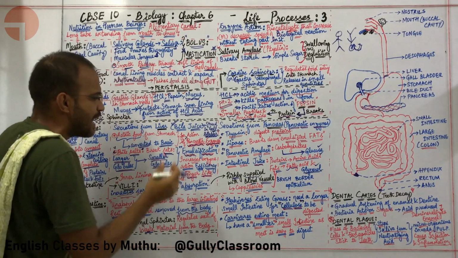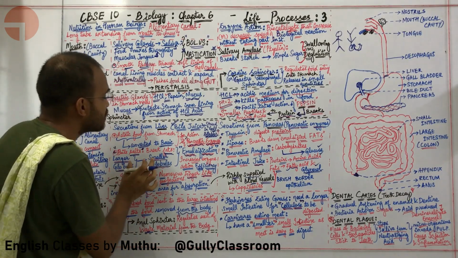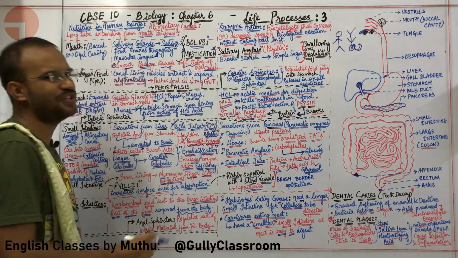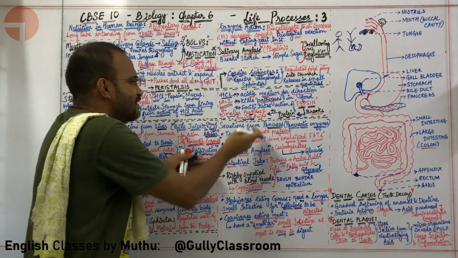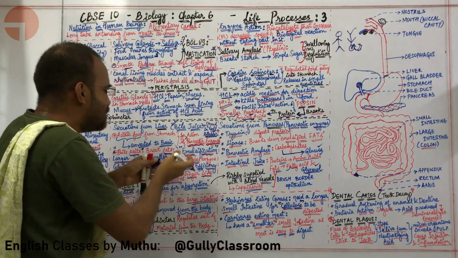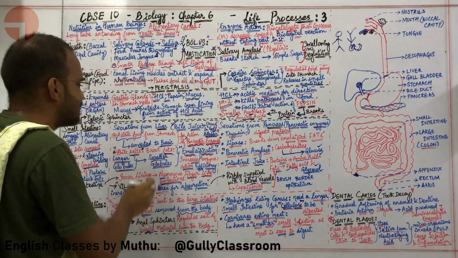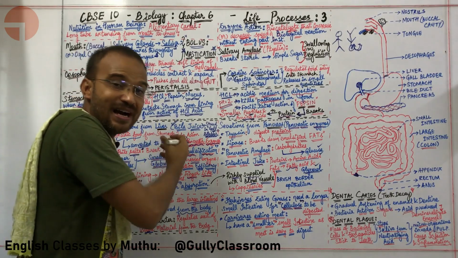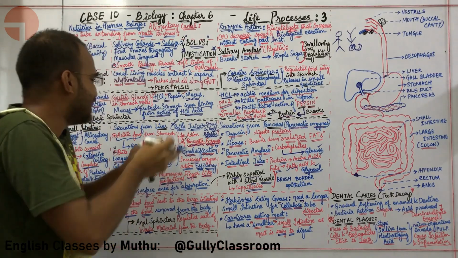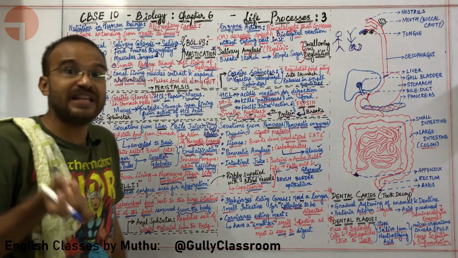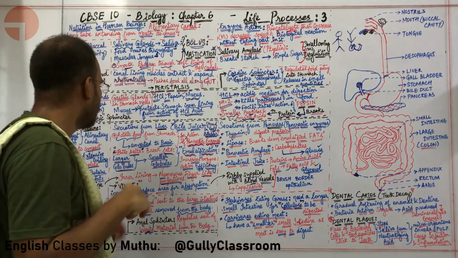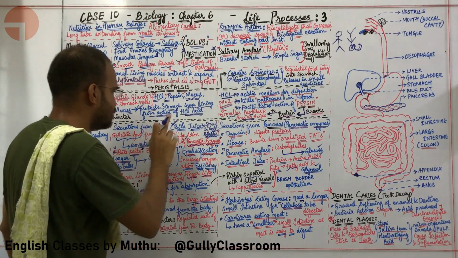And why is this happening? Larger globules of fat are broken into smaller globules to increase the enzyme action efficiency. These enzymes, which are secreted by the pancreas, need to act efficiently on fats. Hence, these are broken. This process is called emulsification. What are we obtaining after emulsification? We are obtaining emulsified smaller globules of fat. That's basically the secretions from the liver.